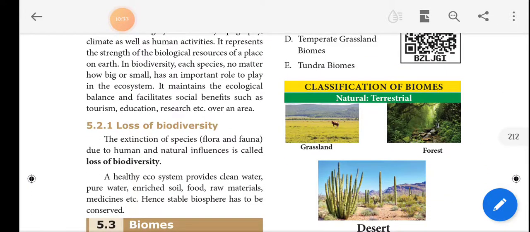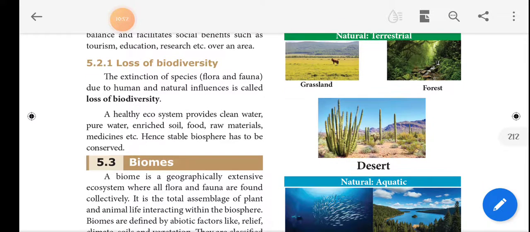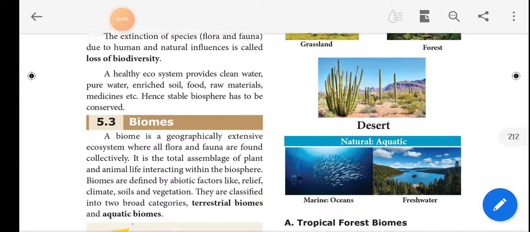The loss of biodiversity is given here, that is, the extinction of species. Extinction of species means that flora and fauna are lost due to human and natural influence, which is called loss of biodiversity. Loss of biodiversity is occurring because of human desire. A healthy ecosystem provides clean water, pure water, enriched soil, food, raw materials, medicines, etc. The biosphere has to be conserved.